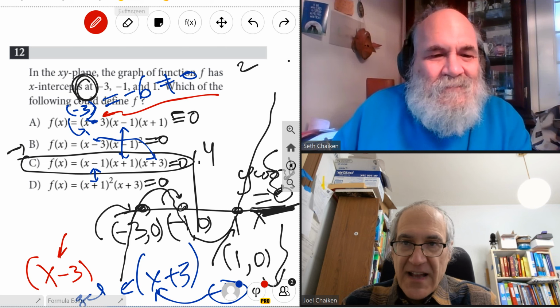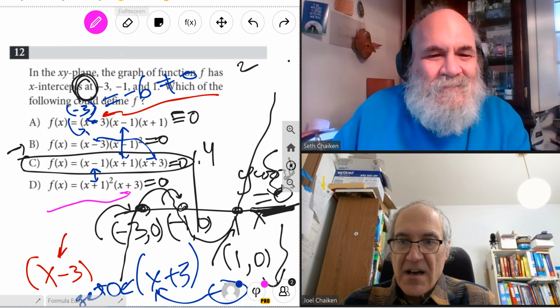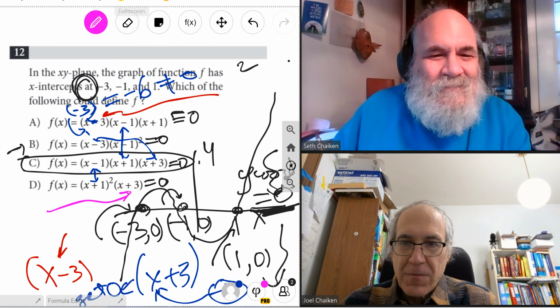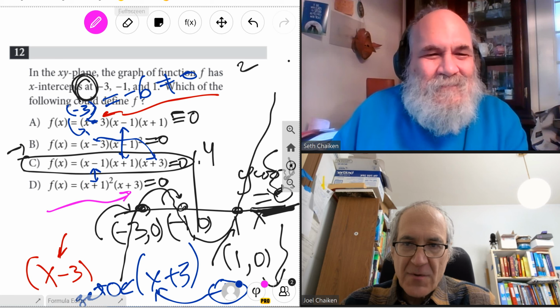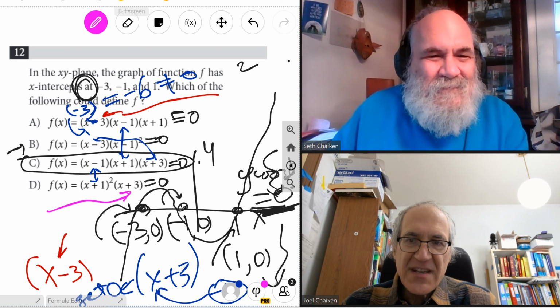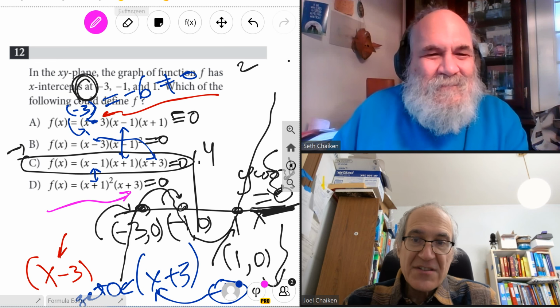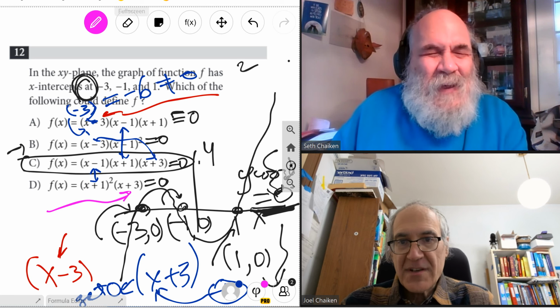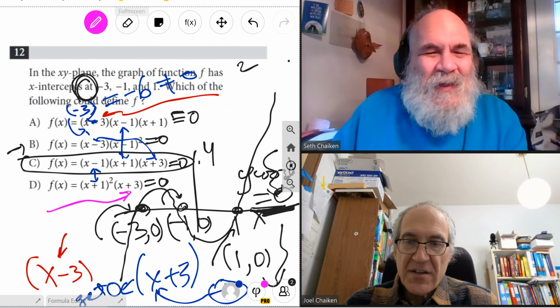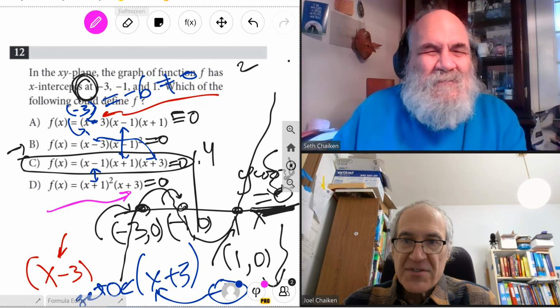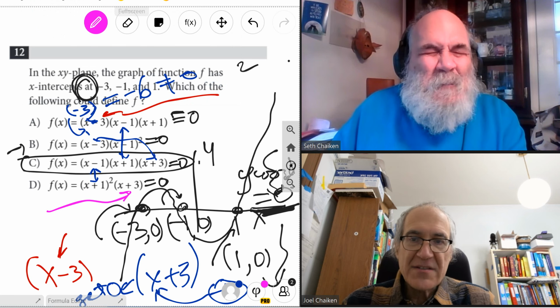And the reason why it's not D is because when x is 1, this is a 2 squared, and that doesn't give you a 0. So you just got to be careful. Presumably everybody understands what is going on here. It's where the graph hits the x-axis, which is when y is equal to 0.